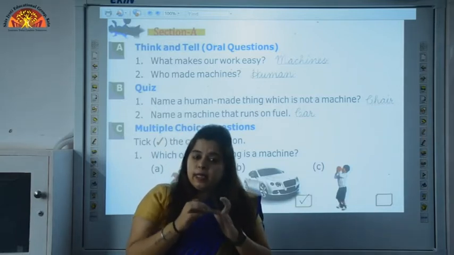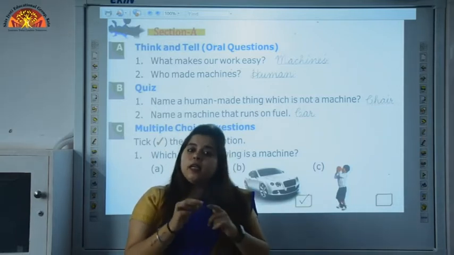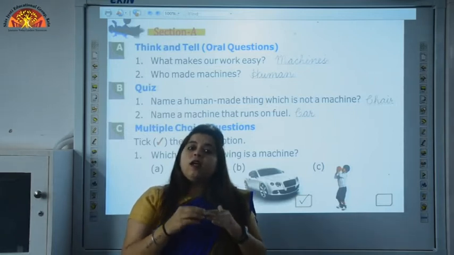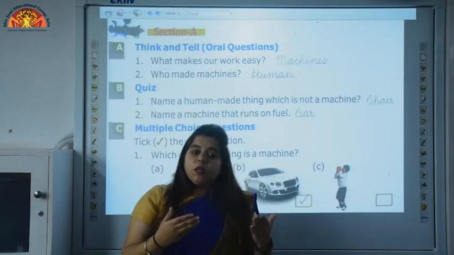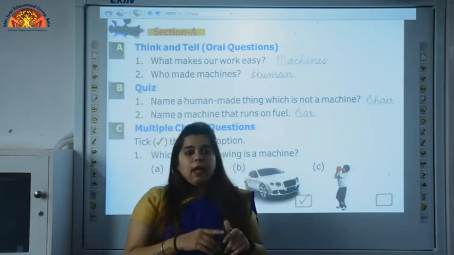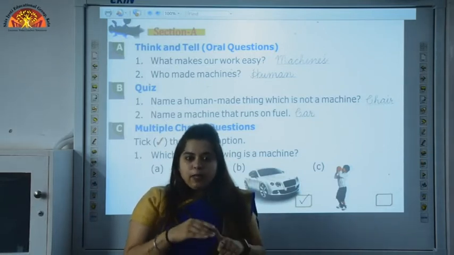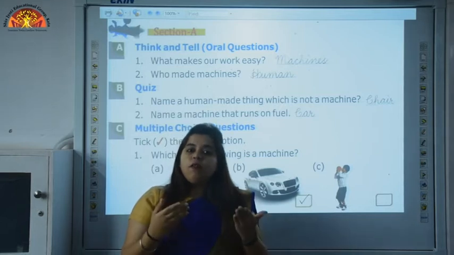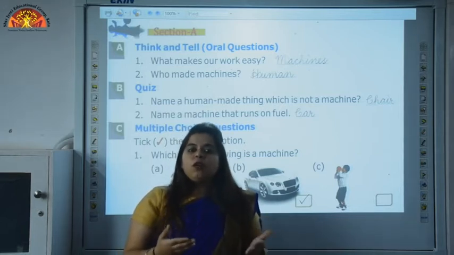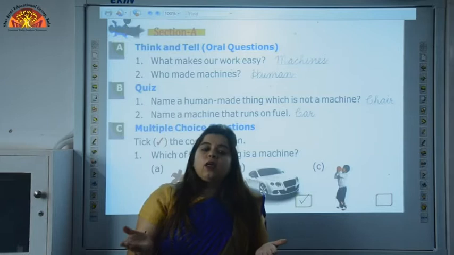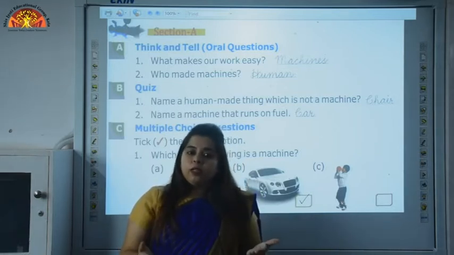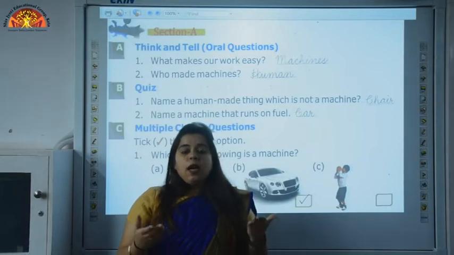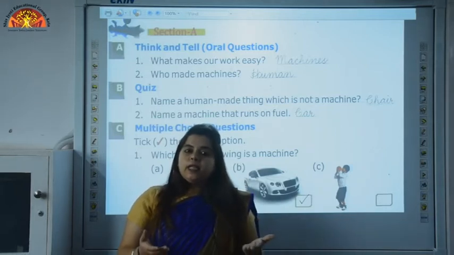Now some human made things like car, bicycle, refrigerator, air conditioner, these are machines because they work. Some work when we use them, like bicycle. When we pedal our bicycle, then it works. Some work on fuel, some work on electricity. Like all these machines, computer is also a machine which works and which makes our work easier.